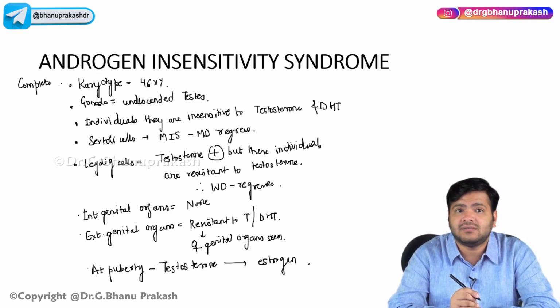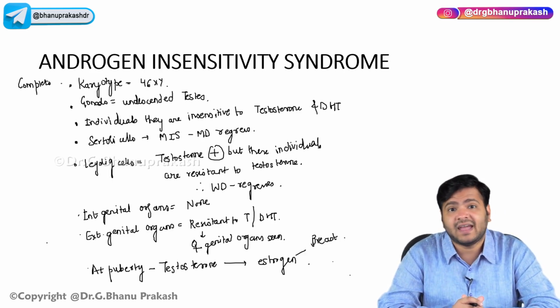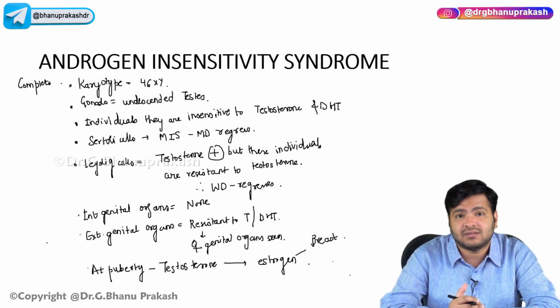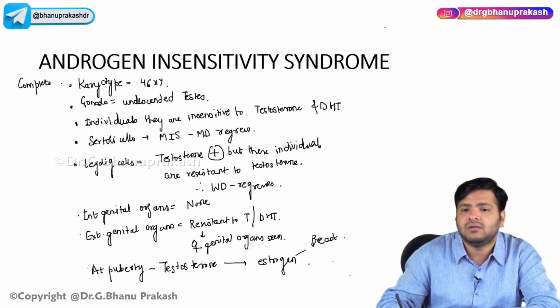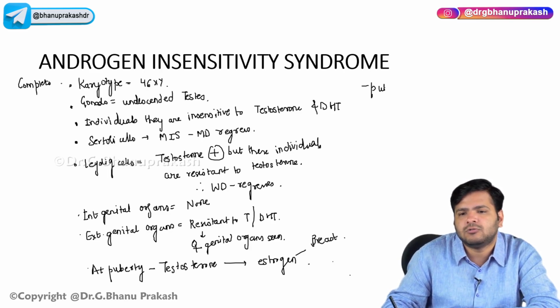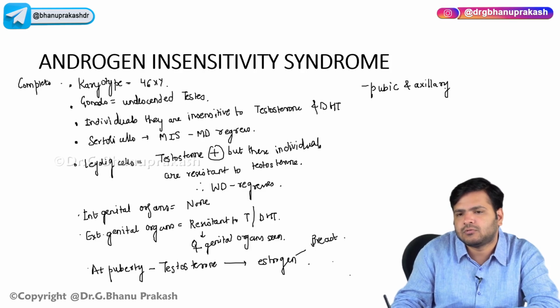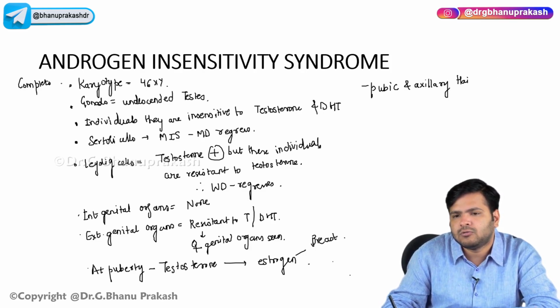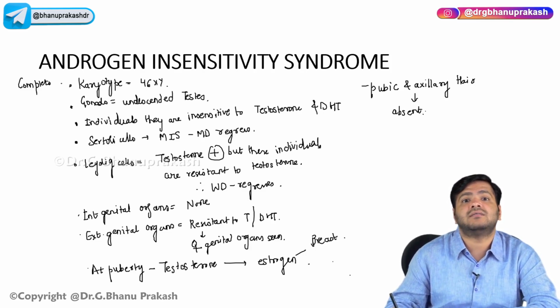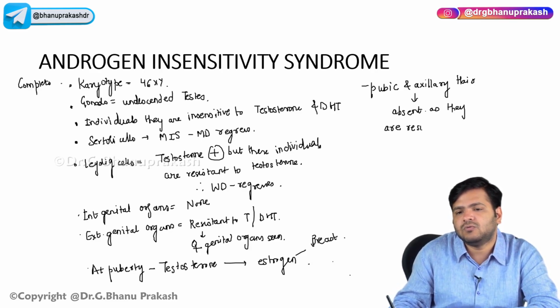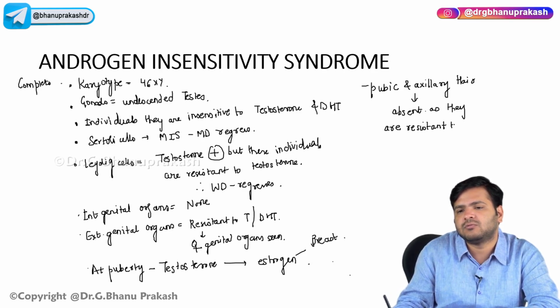If estrogen is there, there will be development of the breast. Gynecomastia will be there, but pubic and axillary hair will be absent, as they are resistant to androgens.